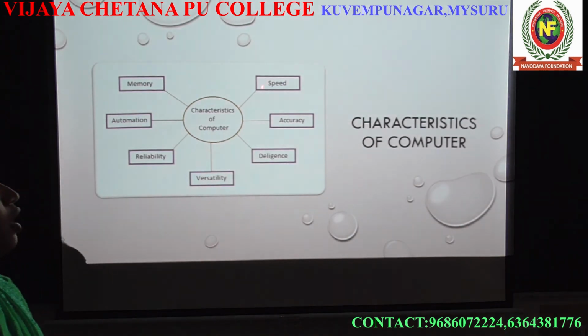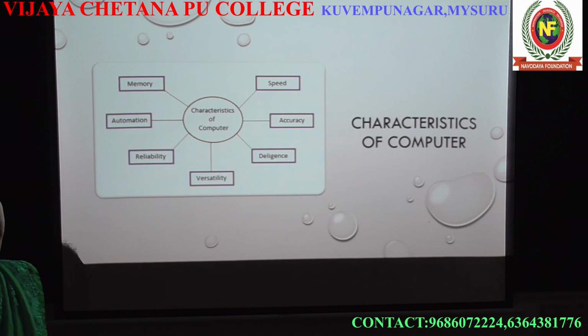Okay, so how do we calculate or measure the speed of the computer? By using MIPS and BIPS. MIPS means million instructions per second, BIPS means billion instructions per second. These are the speed rates of the computer. Okay, so this is a high speed rate of the computer.